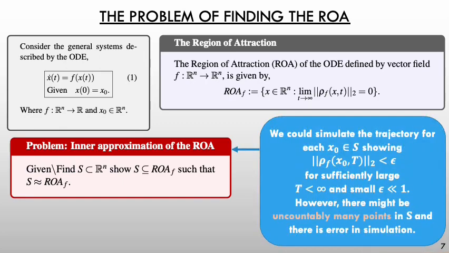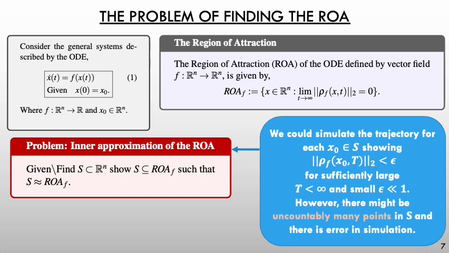A naive way to approach solving this problem is to use ODE solvers to approximately simulate the trajectory for randomly sampled initial conditions and show that for sufficiently large time these simulations get within some epsilon of the origin. However, this naive approach is not the best way to solve the problem because there may be uncountably many initial conditions, there's error in the simulation, and we don't know how large a time we should be simulating the trajectories to show stability.